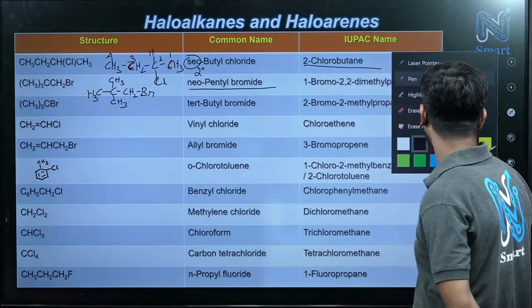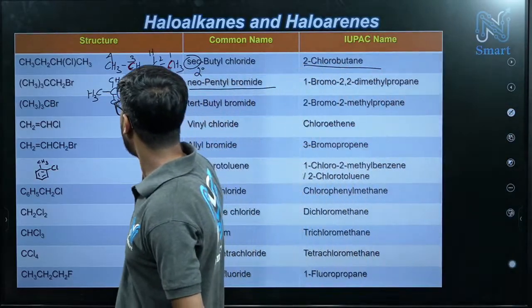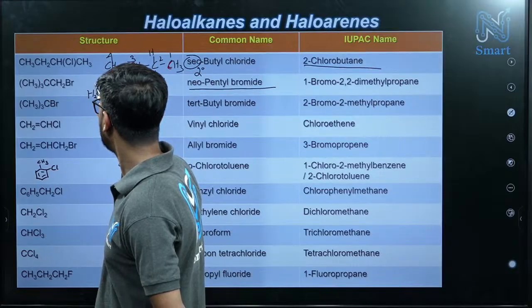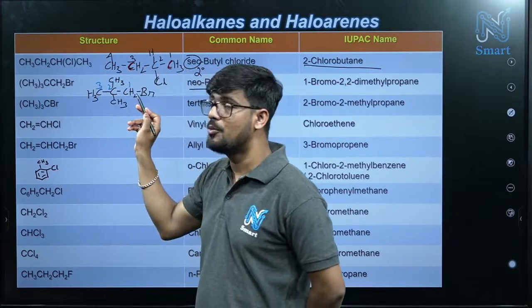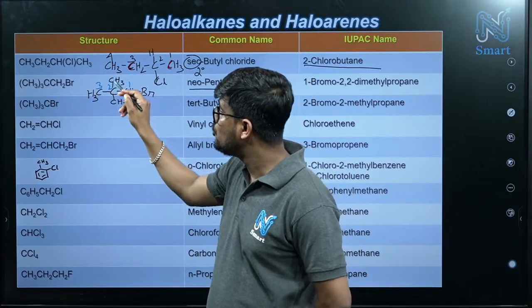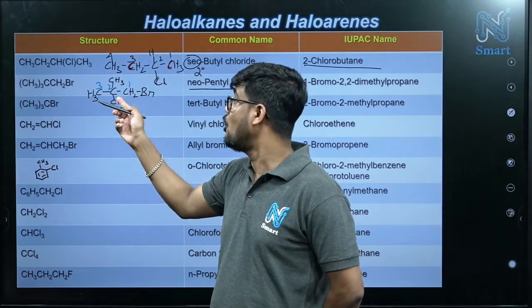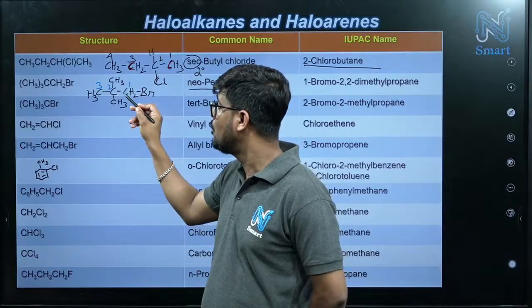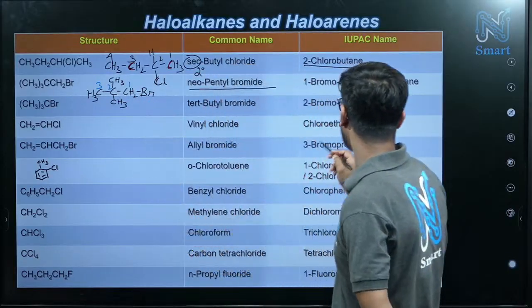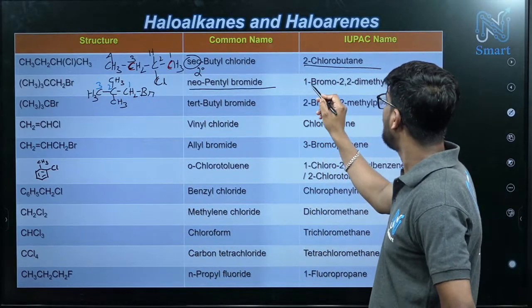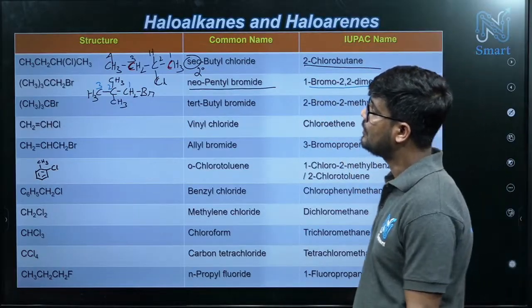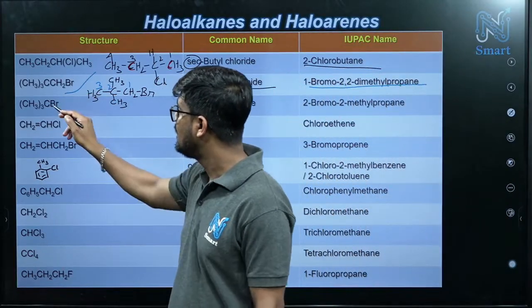See the numbering. This is 1, 2, 3. So 1 bromo, 2,2-dimethyl, because both the methyl belongs to this second carbon. So 1 bromo, 2,2-dimethyl propane. 1 bromo, 2,2-dimethyl propane. Done. So this one is done.